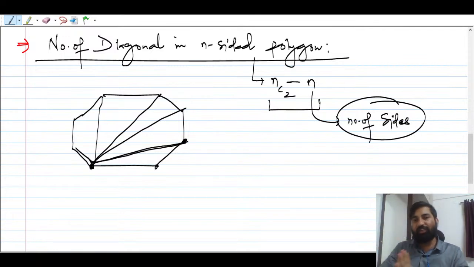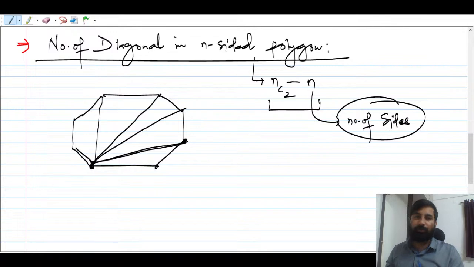What we have done here is we have found the total number of straight lines, that is NC2, minus those which are not diagonals, that I have told you. These sides are not diagonals basically. I think now, Atif, it is clear.